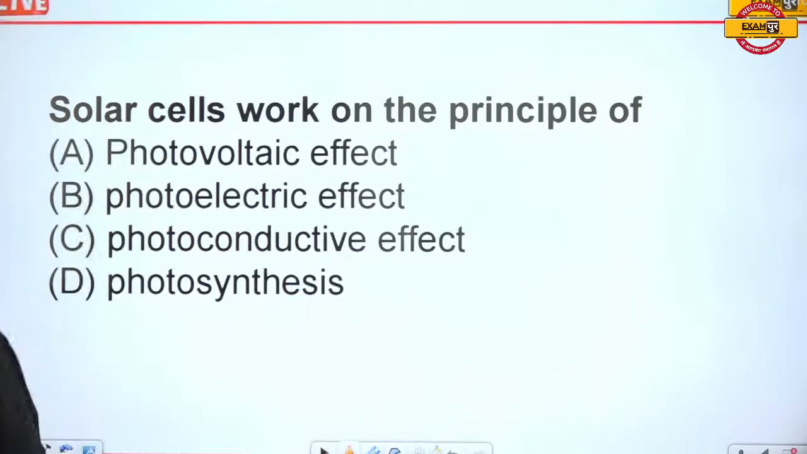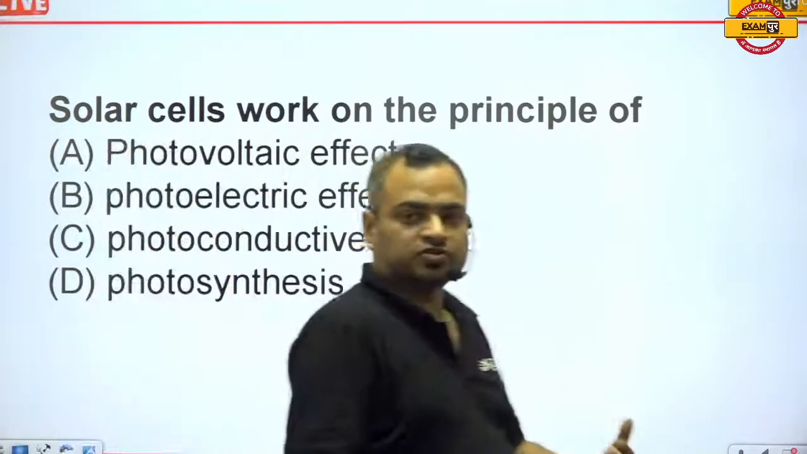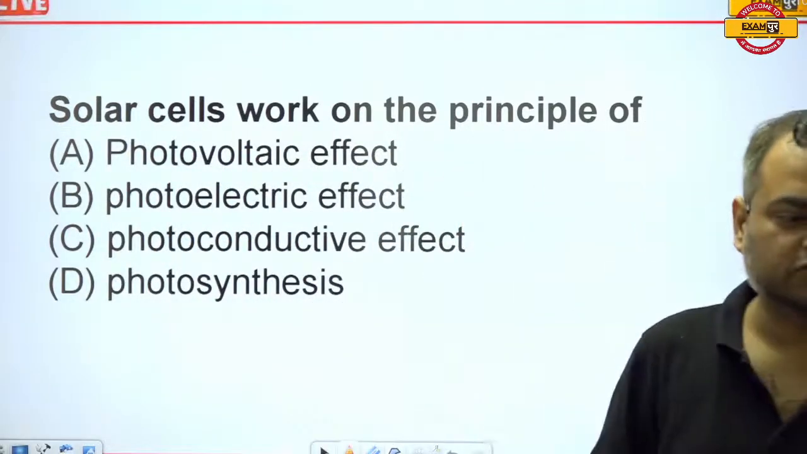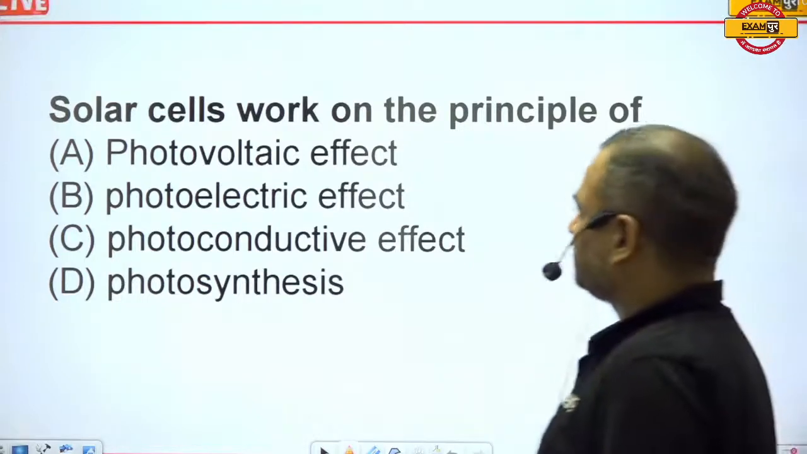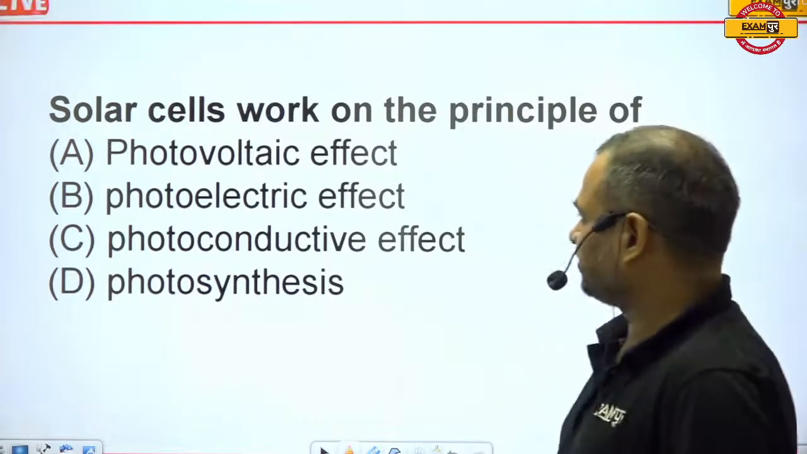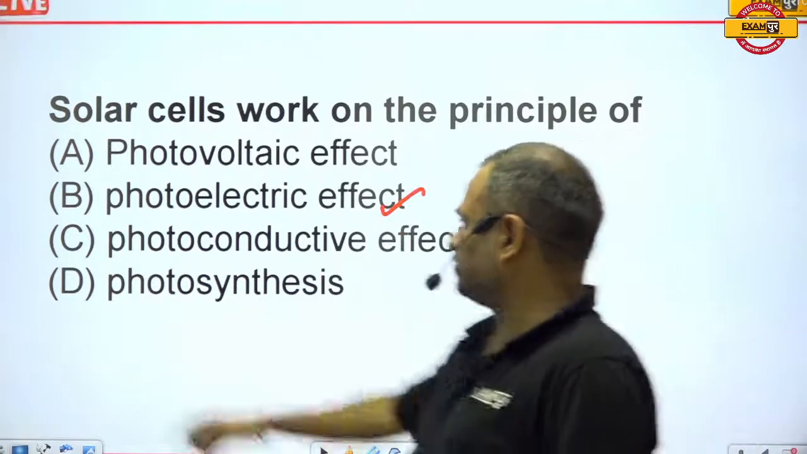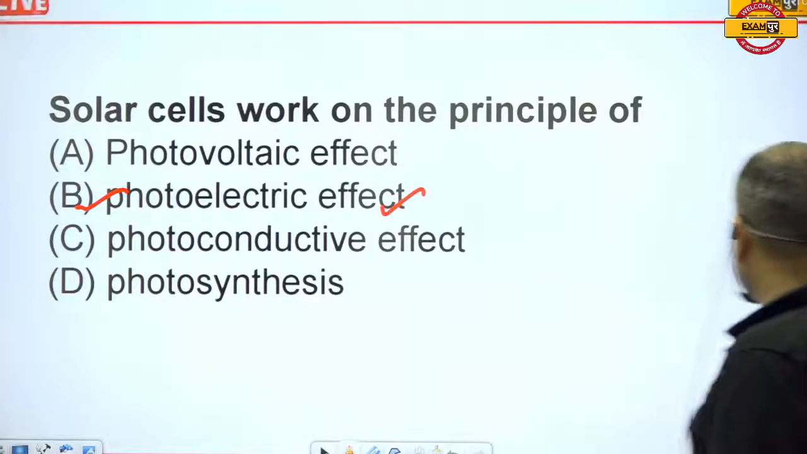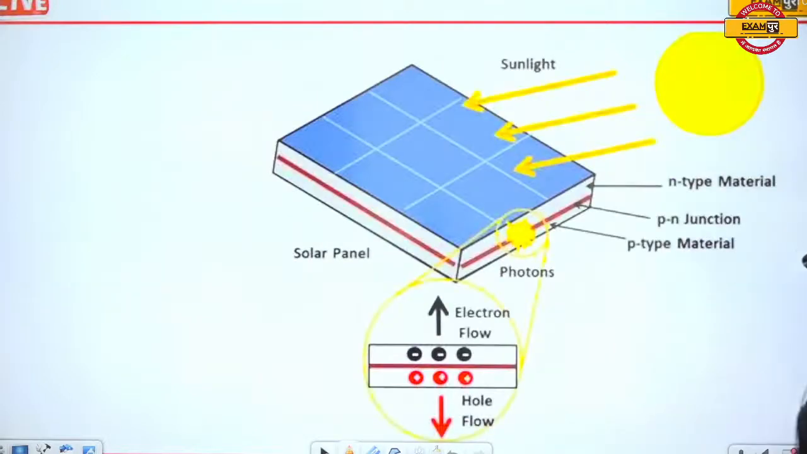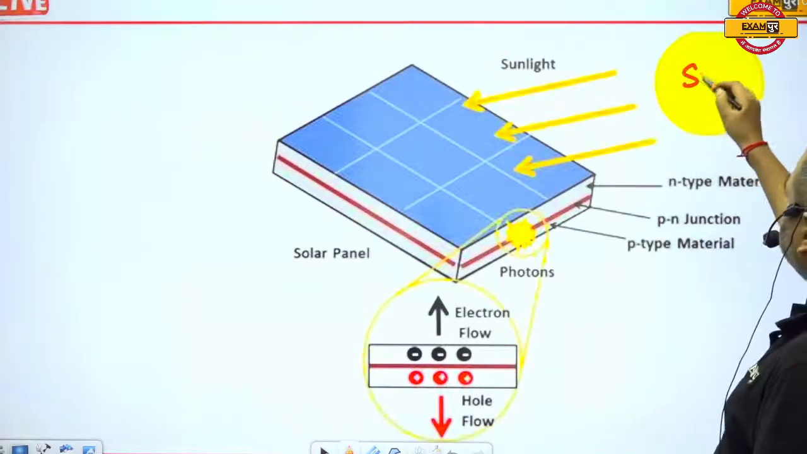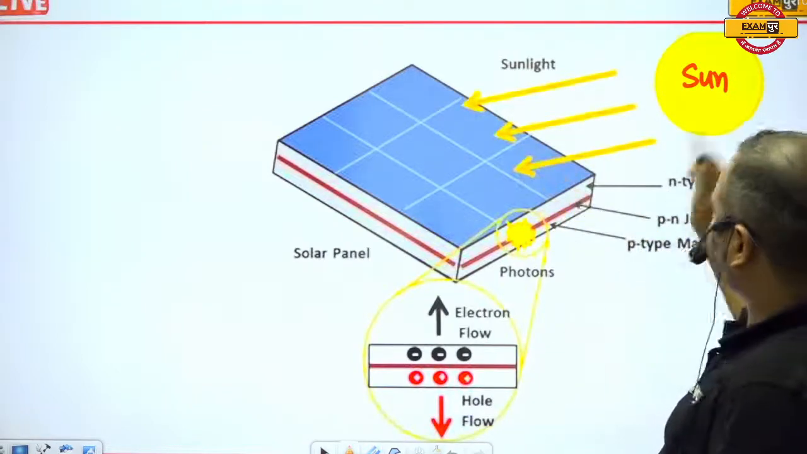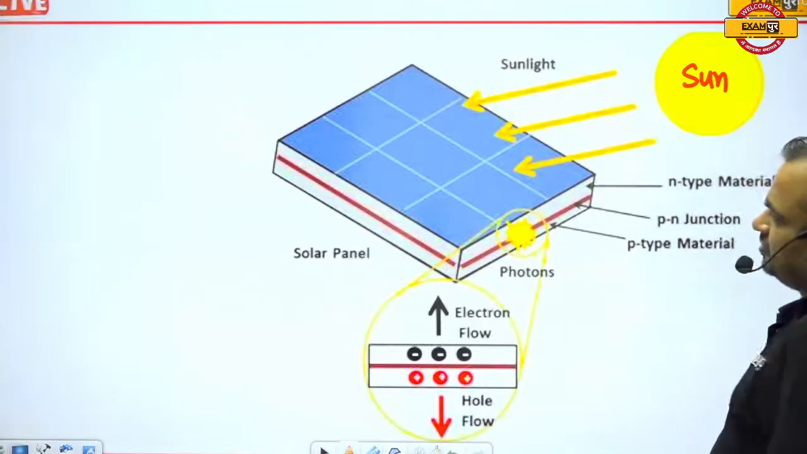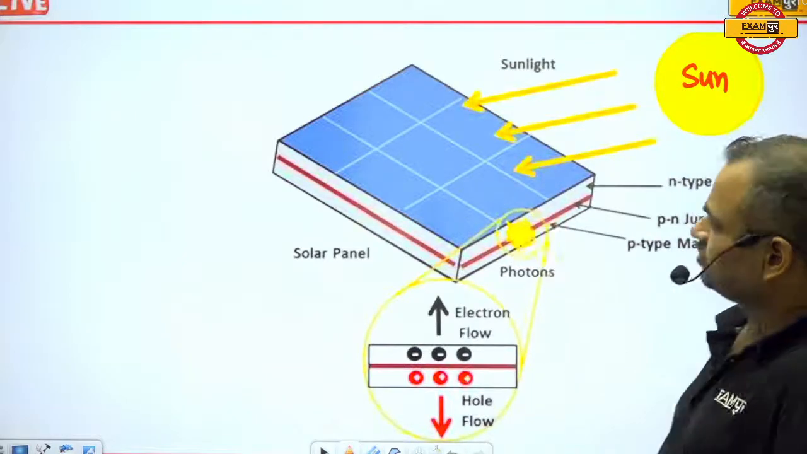Okay, so whenever we talk about the solar cell, solar cell works on the principle of, then the correct answer is photoelectric effect. So B option is the correct answer. Now this is the solar cell. Actually this is the sun. Light rays come from the sun on the plate, and these are the solar panel.